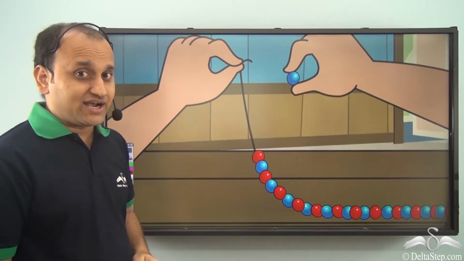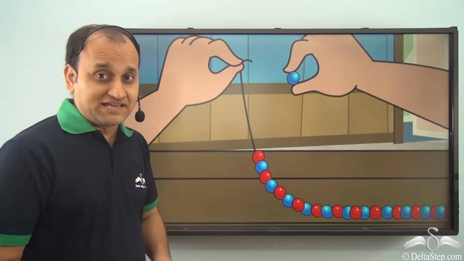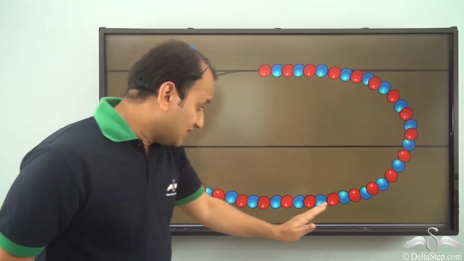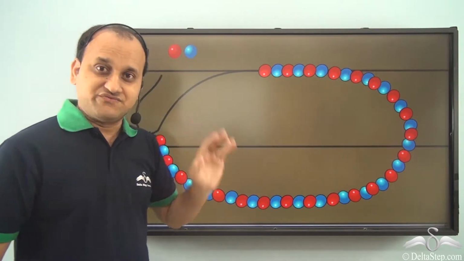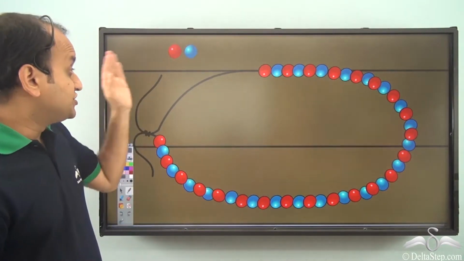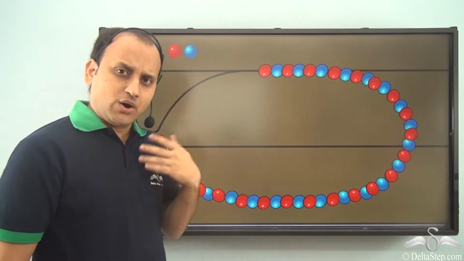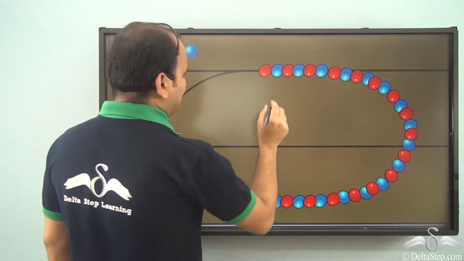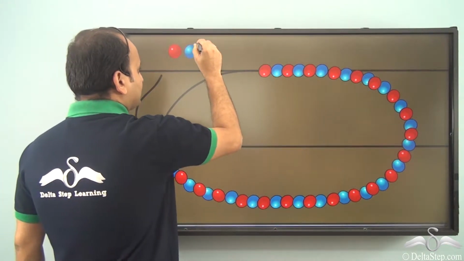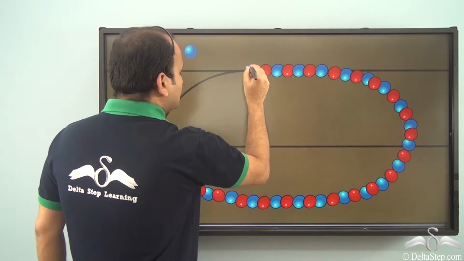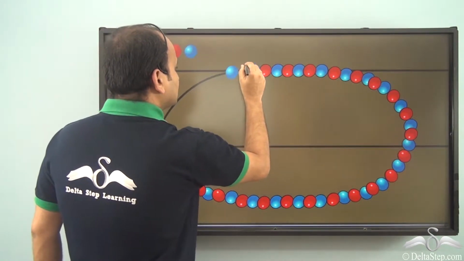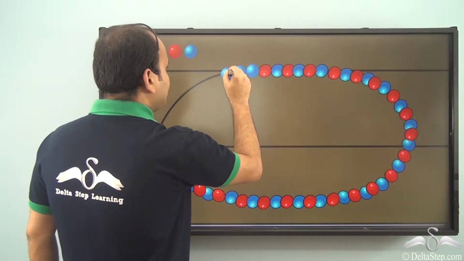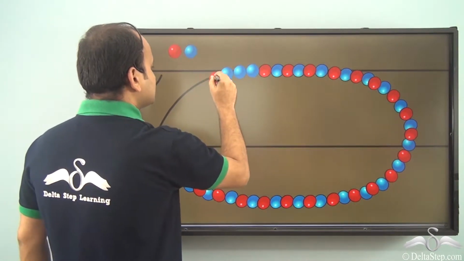Now, with the longer thread, she needs to put more beads too, right? So this is the new size of the necklace which she has decided. Now she needs to place the beads. Now initially she tried to place the beads randomly. So she started placing them like this.